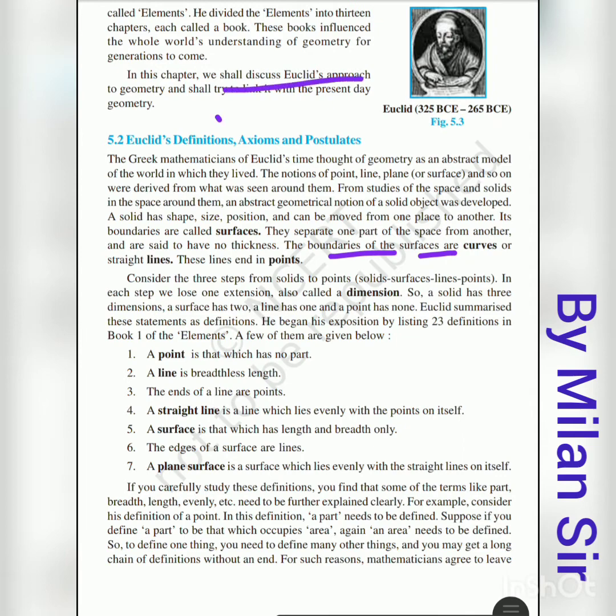If we think about a surface with this type of curved shape, then we can say that the boundary of the surface is a curve. And if we think about a perfect square, then these are right angles and straight lines, so in this situation the boundary of the surface is straight lines. So the boundary of surfaces are curves, otherwise straight lines. These lines end in points. If we think about two lines, then these two lines end in one common point. The end point of a line is a point.